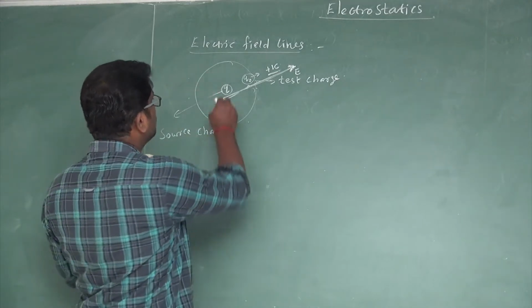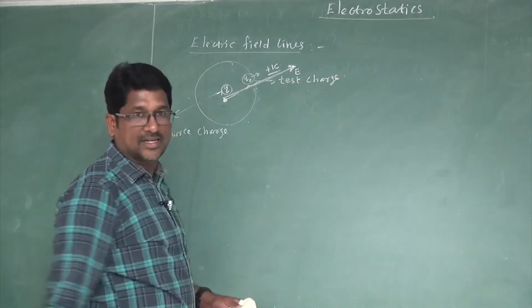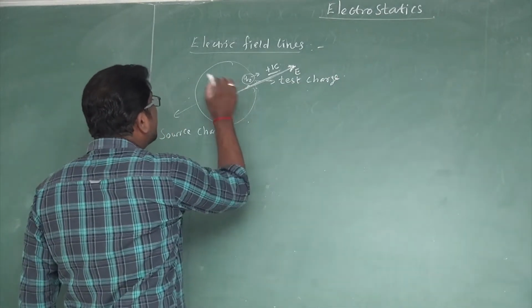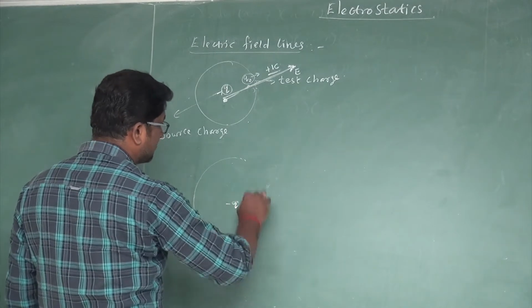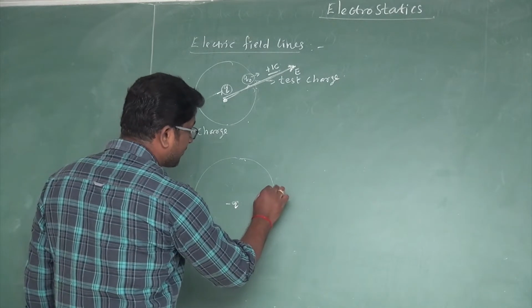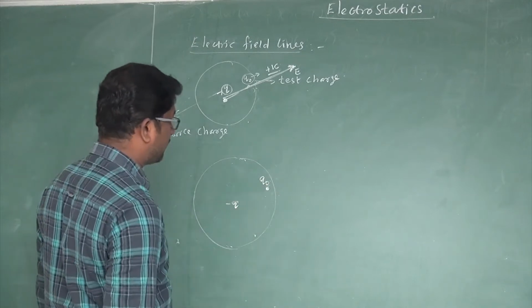So this positive charge produces its own electric field which acts in the outward direction, right? Suppose there is a negative charge, it also produces an electric field around it. The same test charge, that is Q0, is placed in this electric field.